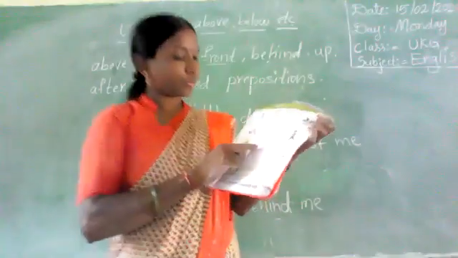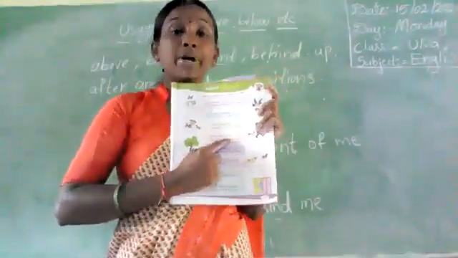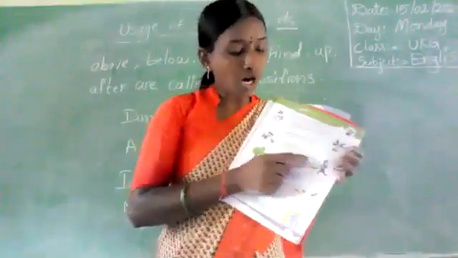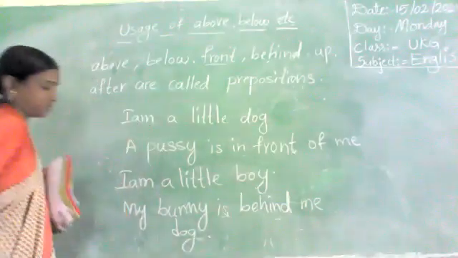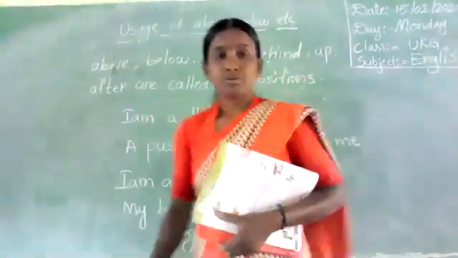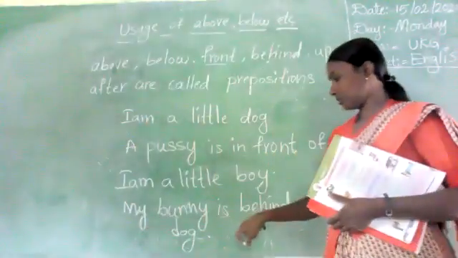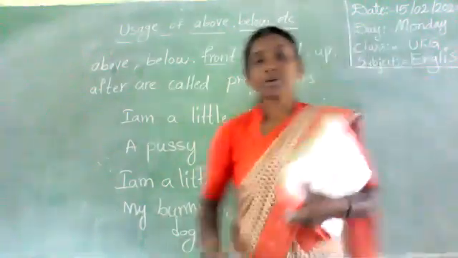Next. My bunny is behind me. The dog's name here is Bunny. Who is Bunny? My dog. The dog's name is Bunny. My bunny is behind me.